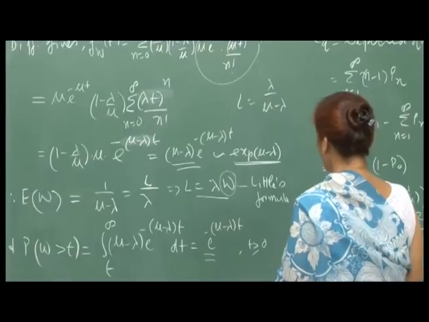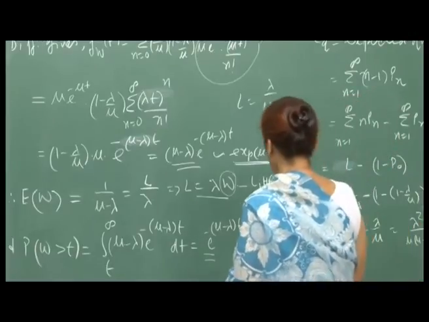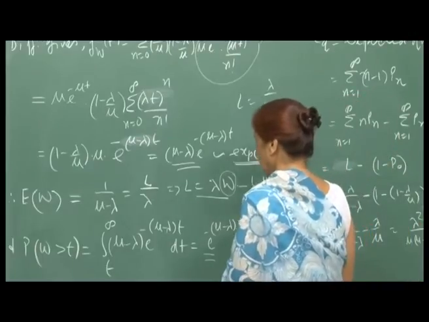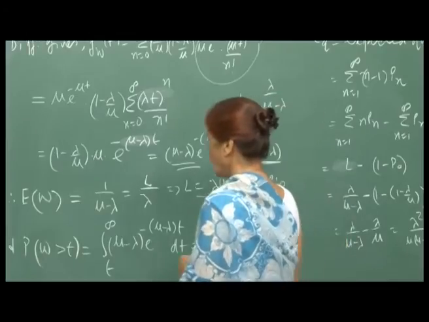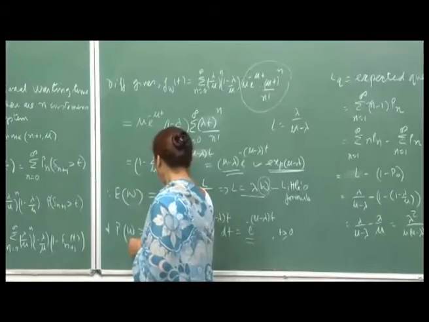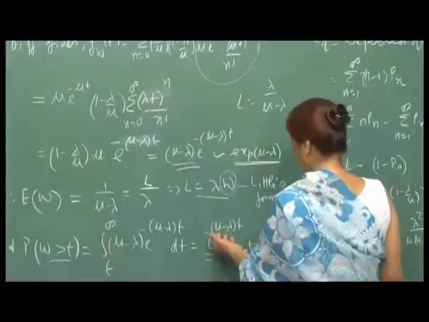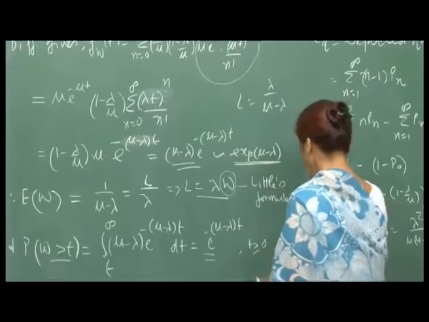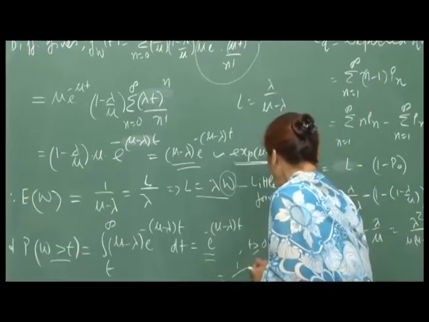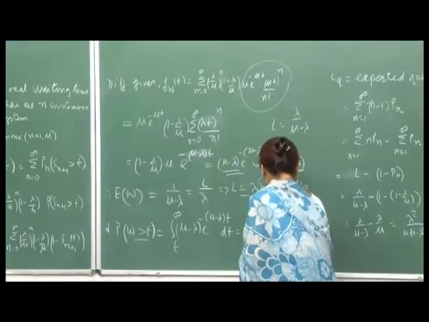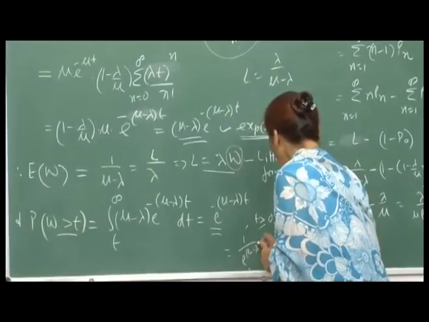So, what can you say here? This is the probability that your waiting time would be greater than t, and again you can talk about it in terms of mu and lambda, because this is essentially equal to 1 upon e^{(mu - lambda)t}.